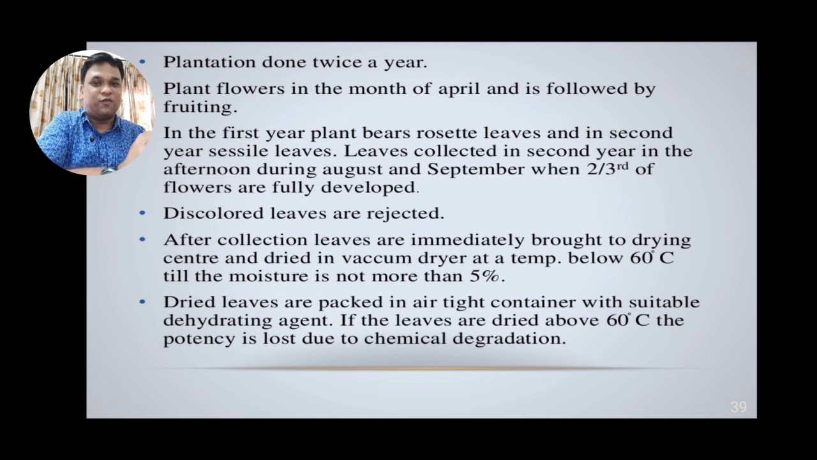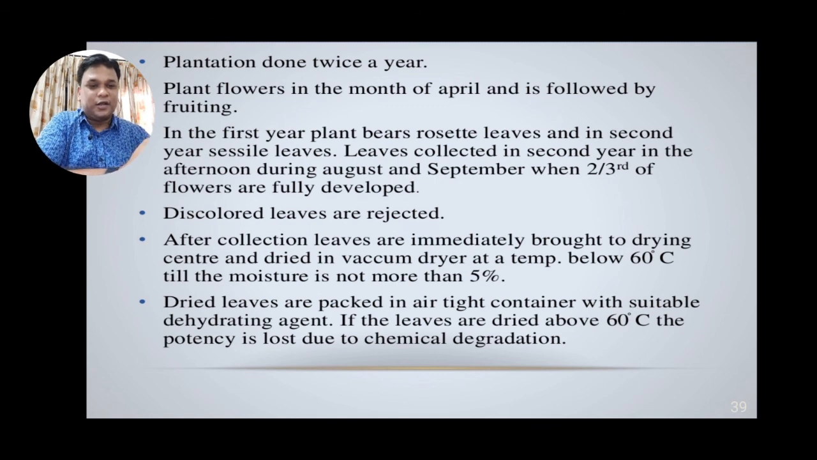This temperature is very important, that they have been dried at this temperature. If we exceeded the temperature, the diosgenin, which is the main chemical constituent, which is a cardenoloid, will be destroyed. So the temperature of drying is very important. It has been dried till the moisture is not more than 5%. The dried leaves are packed in an airtight container with a suitable dehydrating agent.